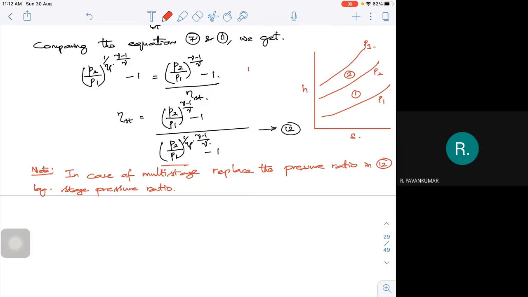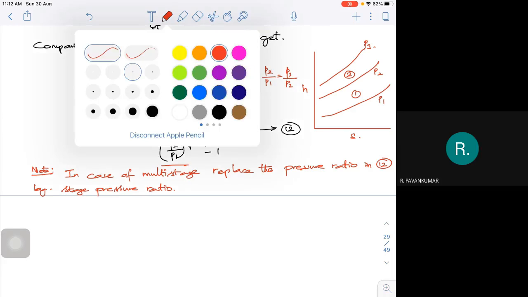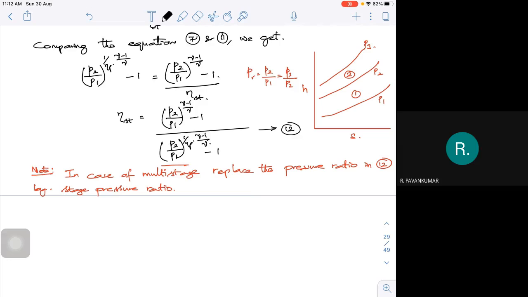The pressure ratio PR is equal to P2 by P1 is equal to P3 by P2. Instead of going for a single stage pressure ratio, if you go for multi-staging, I should use the stage pressure ratio to calculate the stage efficiency. That's the meaning of it. So it may be 0.5 or 1.1 or 1.2, whatever it may be.